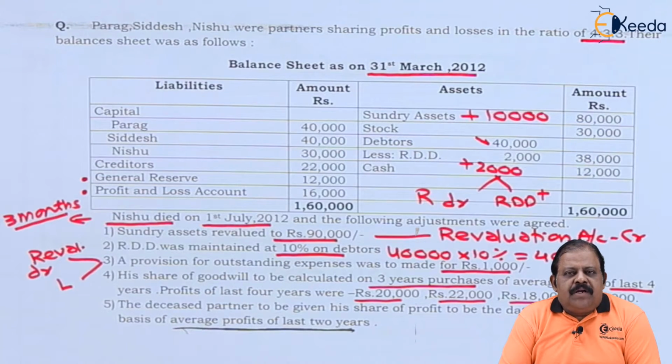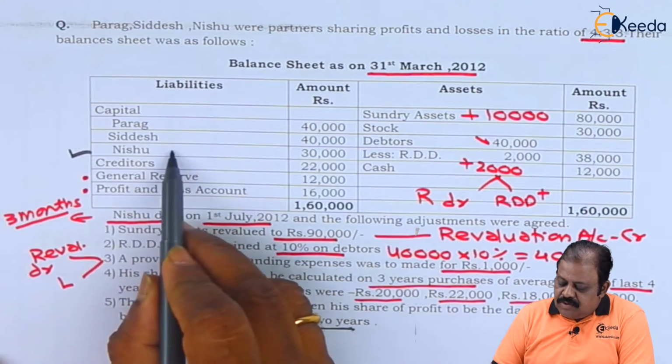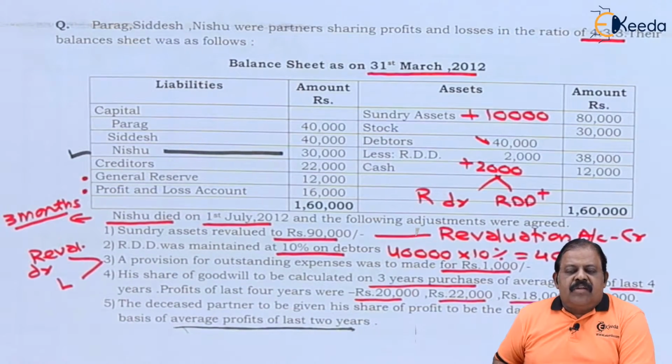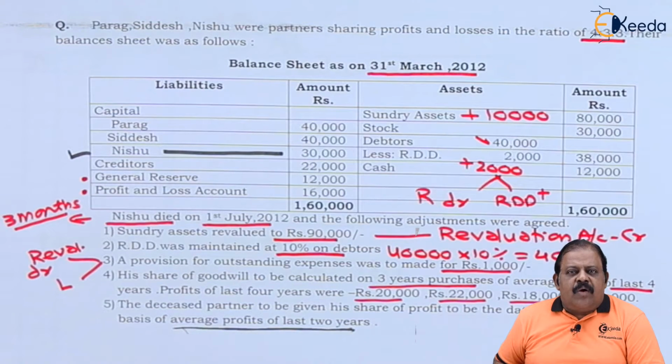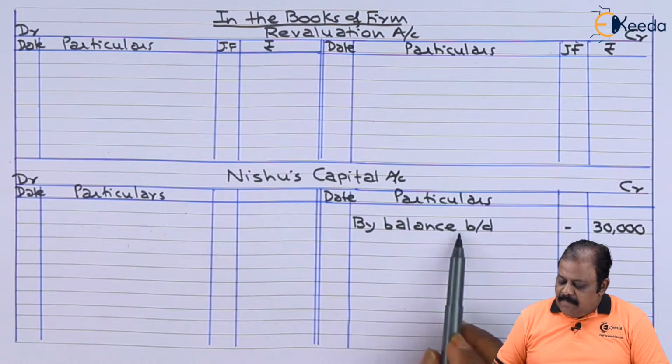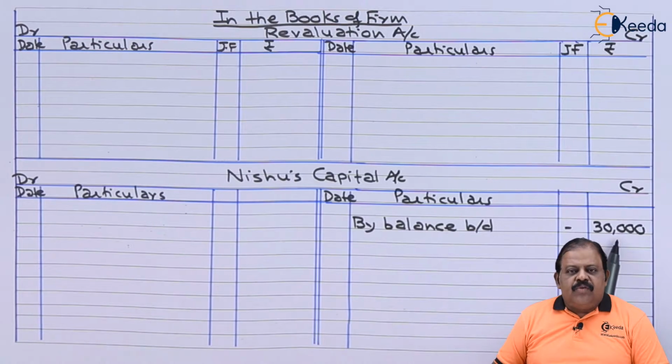We are required to open a revaluation account to find out profit or loss on revaluation. And another account we are required to open as per the requirement of the question, Nishu's capital account. Capital account of Nishu shows a balance of 30,000. This will be recorded to the credit of her account. Nishu's capital account, credit side, by balance brought down 30,000. This is the opening balance of her capital.